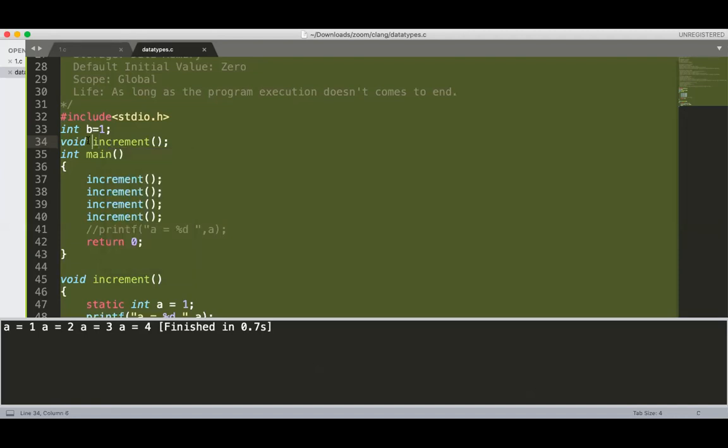And what is the question? The question is, I don't want to give access to the global variable to another file. How to achieve it?